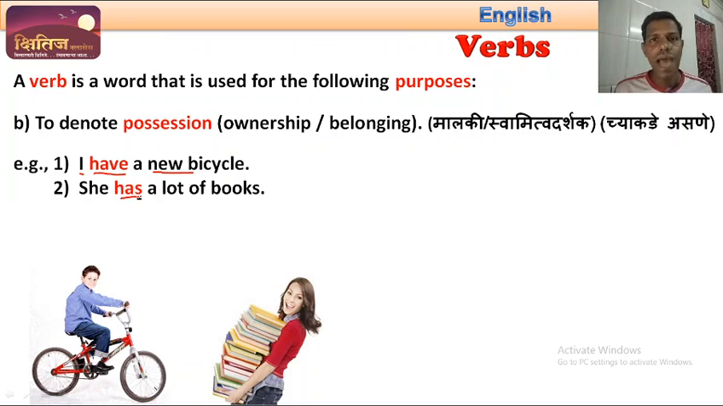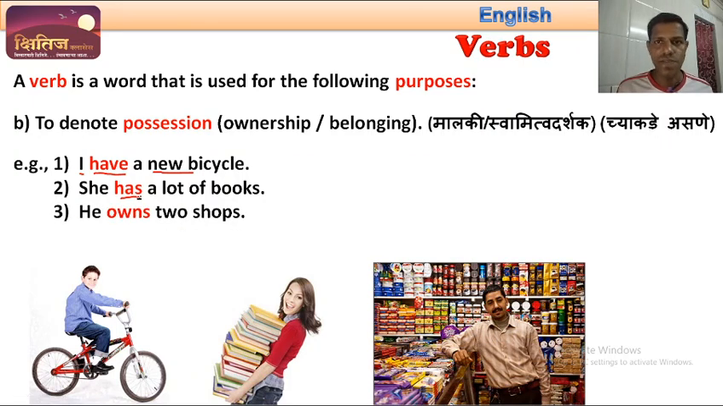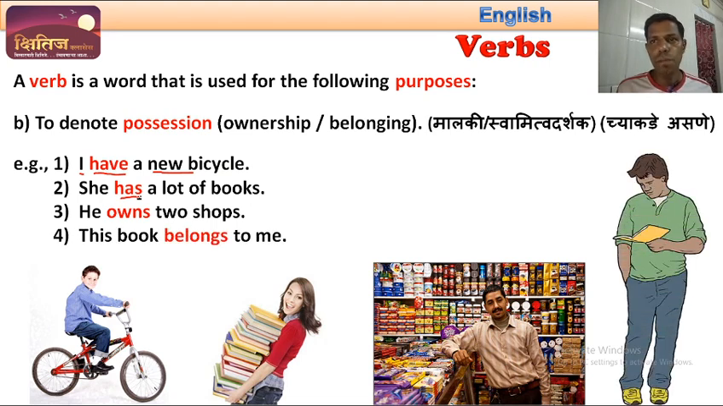So here have and has are not words showing action. They are words which show possession. And such words are also called verbs. Let us have more examples. He owns 2 shops. This book belongs to me. So in these two examples, again, the word owns or the word belongs is not showing any action. These words are showing possession. So such words are also called verbs. Fine.